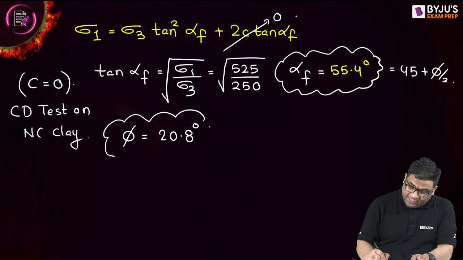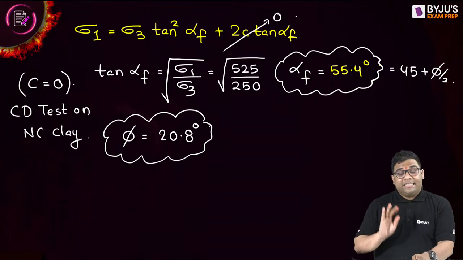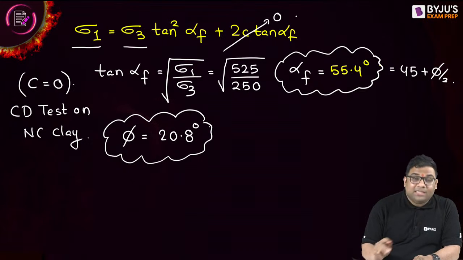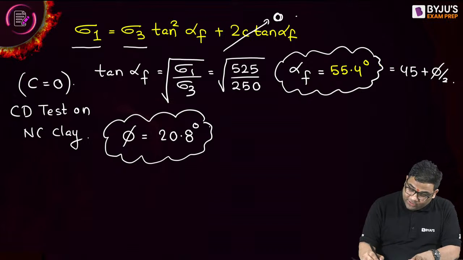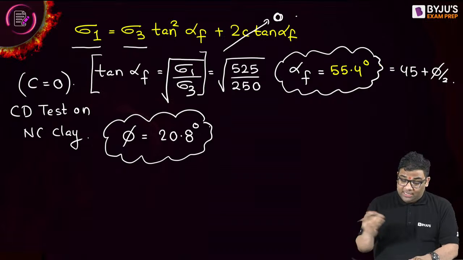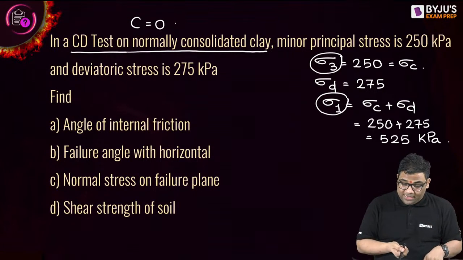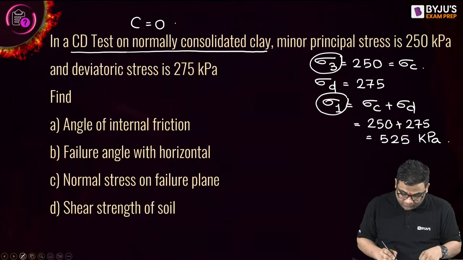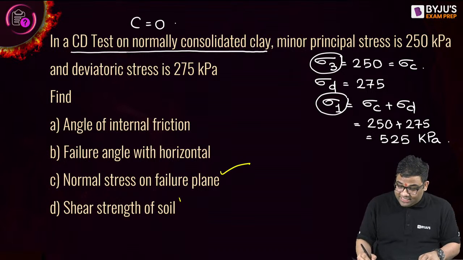So you see, by using this simple relationship that c is equal to 0 for CD test on NC clay, and then sigma 1 is equal to sigma 3 plus something, and c became 0. From this equation, which I have derived before, I got my alpha f, and once I get my alpha f, I got my phi. In examination they will ask one thing only, but I am solving many things so that it becomes a multi-question. Now, the normal stress on failure plane and shear strength of soil.